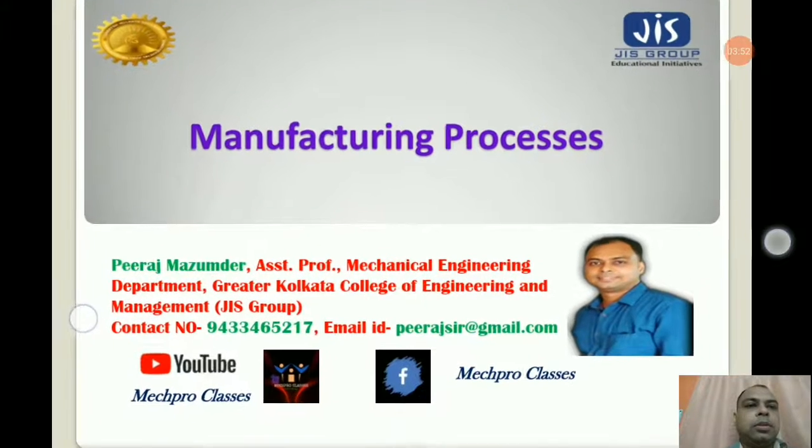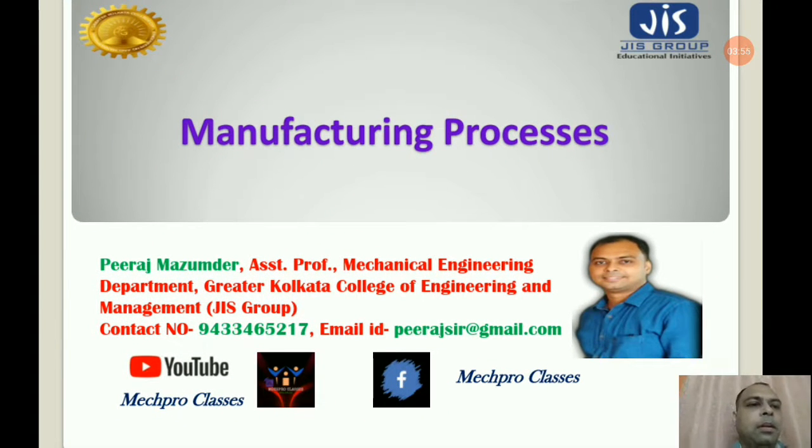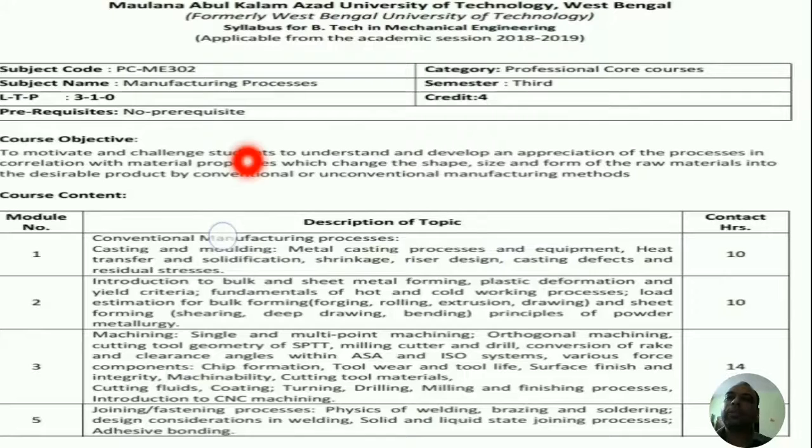So let us now continue our classes on manufacturing processes. We have completed the first two modules of the manufacturing processes subject: casting and molding, that is module 1, and bulk and sheet metal forming processes in the next module. Now we will move on to module 3, the machining portion, where we will learn different machining systems, the geometries, as well as tool wear, tool life, and an introduction to CNC machining.